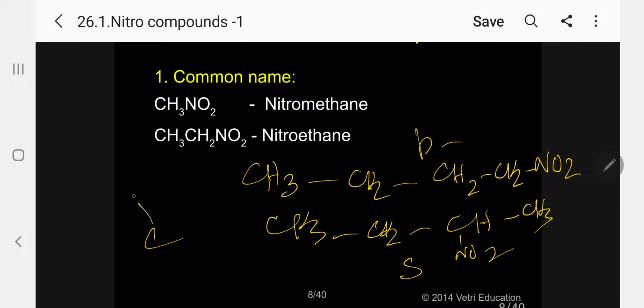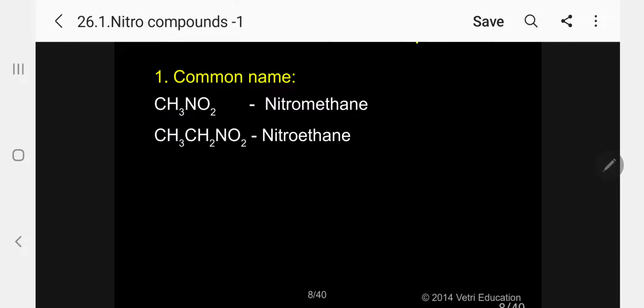What is tertiary? CH3, CH3, CH3 and this NO2. This is tertiary nitrobutane. So this is again a common name based on the position of the functional group. Kindly keep in mind that the carbonyl carbon will not show this primary, secondary, tertiary. We cannot. Please follow. So these are the common names.